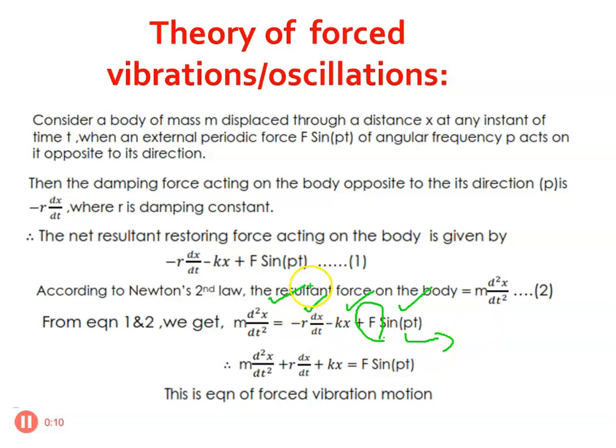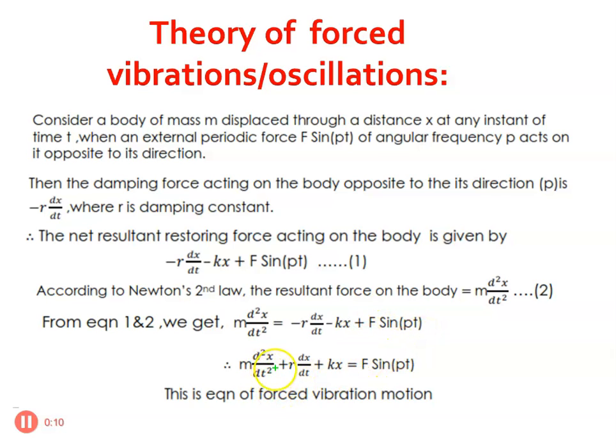This is very important. Once you put all these things in equation form, it becomes m into d square x by dt square is equal to minus r dx by dt minus kx plus F sin pt. Here the minus sign indicates a force which acts in the opposite direction of the accelerating body, and plus F sin pt acts in the positive direction of this oscillating system in order to stop the damping which occurs in the oscillating system. Is it clear? Now we have written it in the form of an equation. So we have to put it in the form of a second order differential equation.